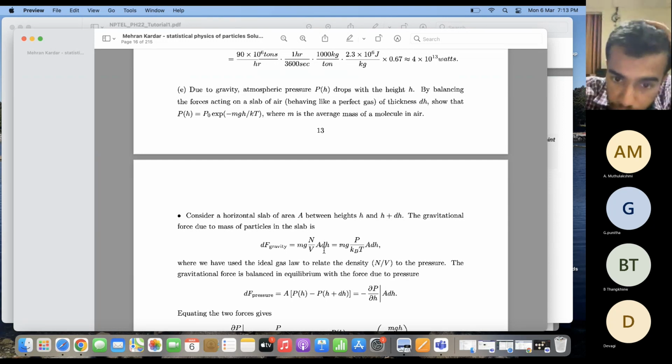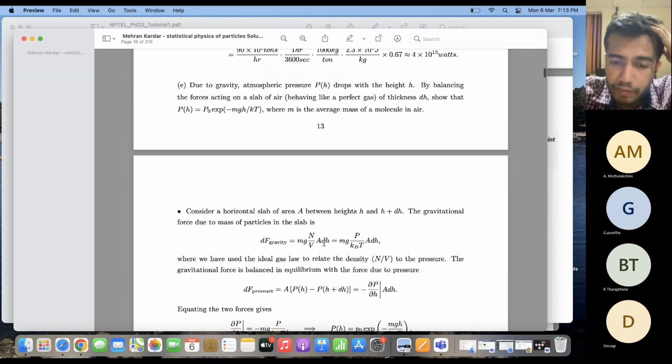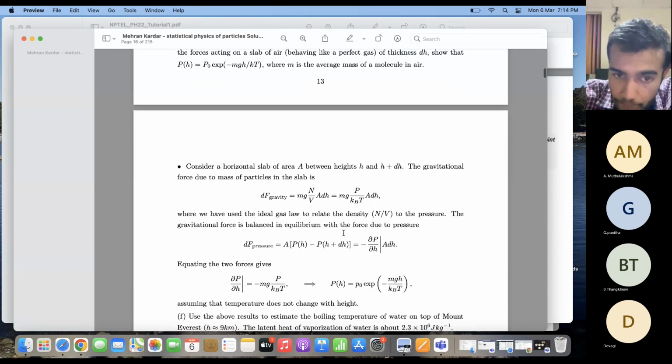And if I assume the air to be an ideal gas, then I can replace N by V with P by kBT. So this is the total force due to the mass of all particles in the slab.